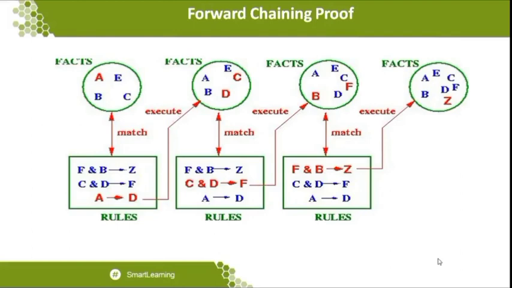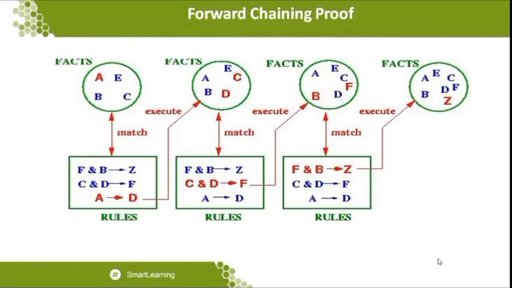Okay, so facts: here you can see a circle is given. Inside the facts, they are given A, E and B, C. These are all the facts which are available, and there are some rules available at the bottom, which we call F and B, which implies Z; C and D, which implies F; and A implies D. So these are all the facts and rules which are available.